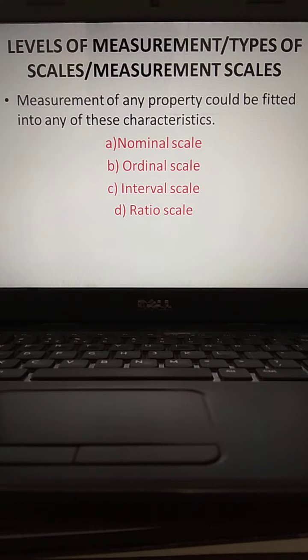Most of the times you will be missing that order. So what is the technique I am providing? Remember that word NOIR. That means nominal scale, ordinal scale, interval scale, ratio scale. Okay. These are all types of scales. Be careful.